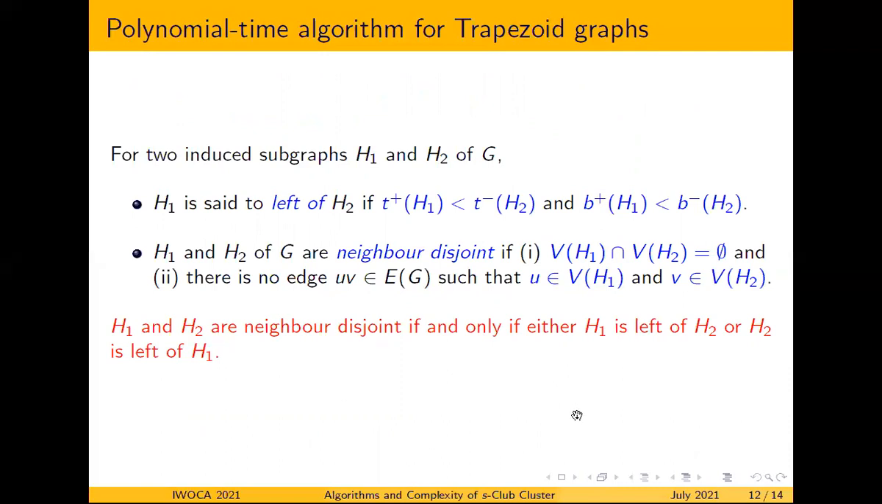And H1 and H2 of G are neighbor disjoint if the intersection of the vertex sets of H1 and H2 is an empty set, and there is no edge UV such that U is in the vertex set of H1 and V is in the vertex set of H2. And we can observe that H1 and H2 are neighbor disjoint if and only if either H1 is left of H2 or H2 is left of H1.